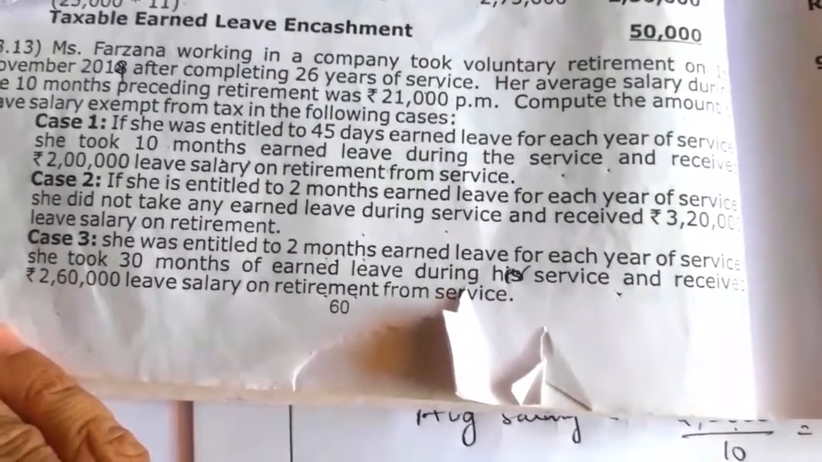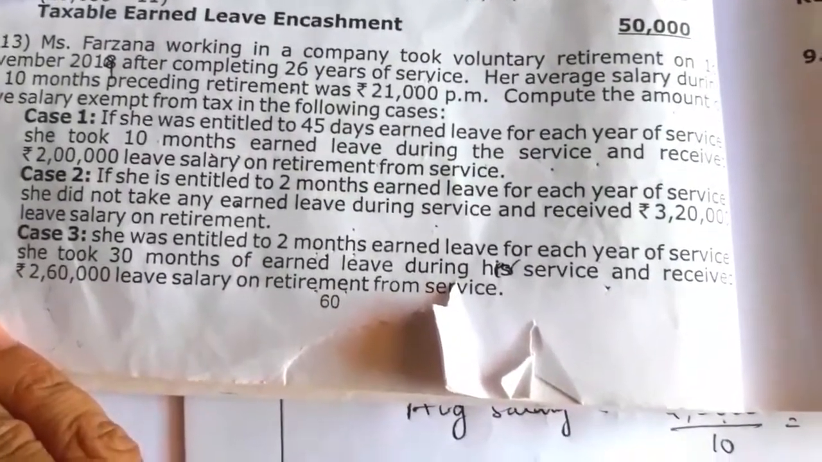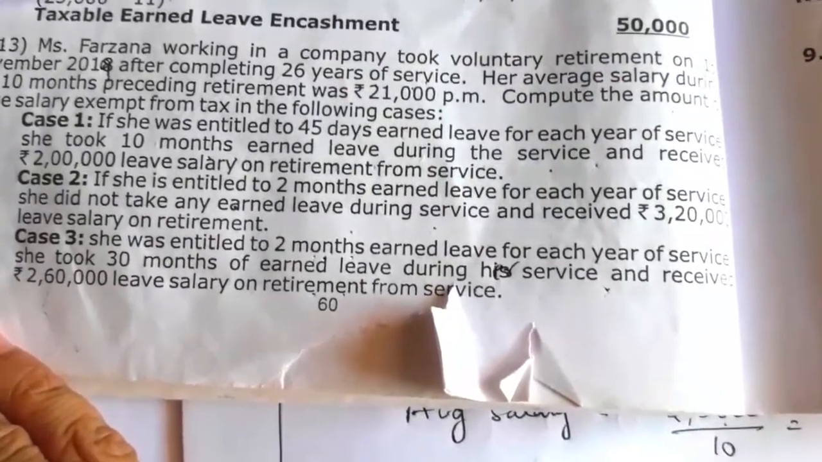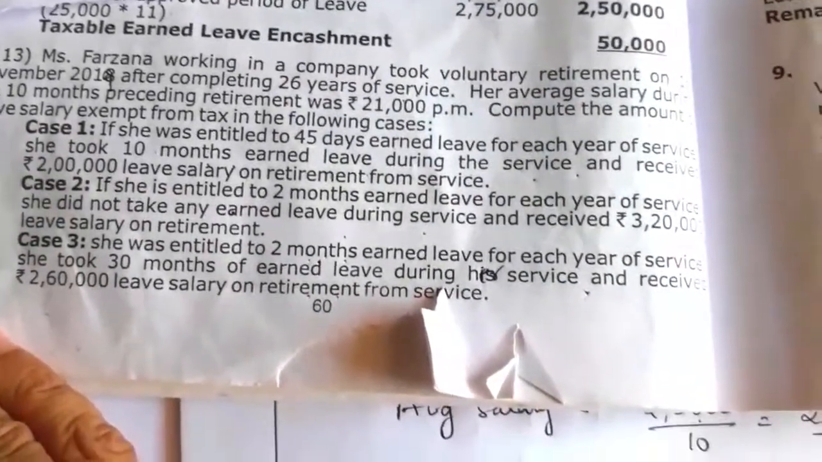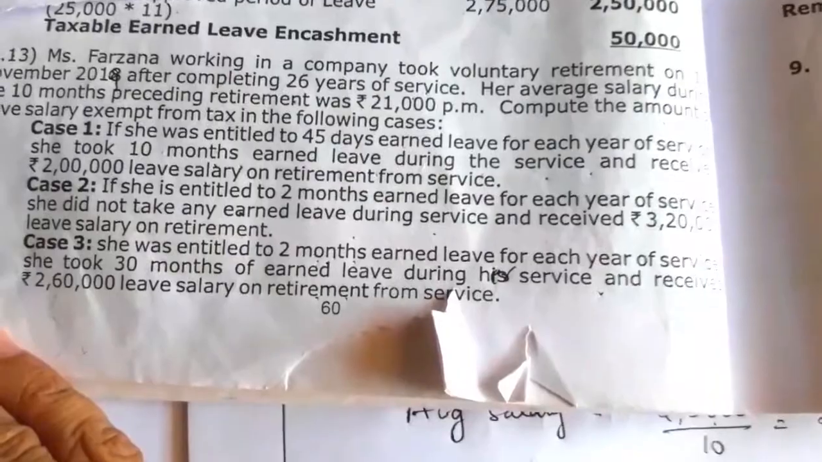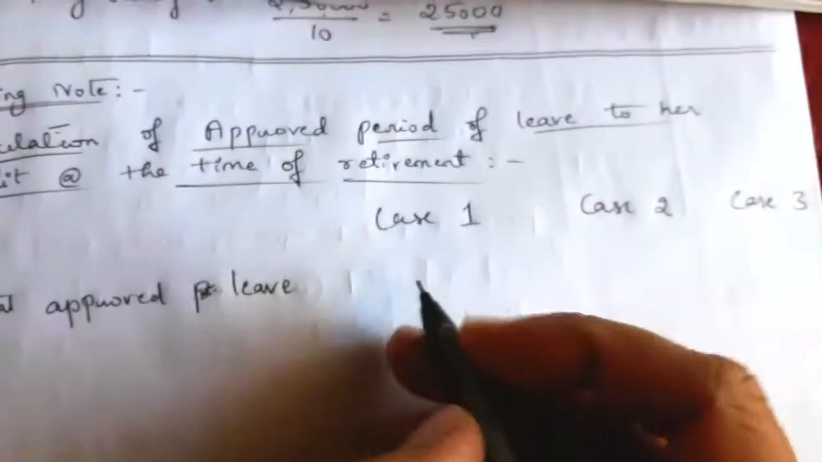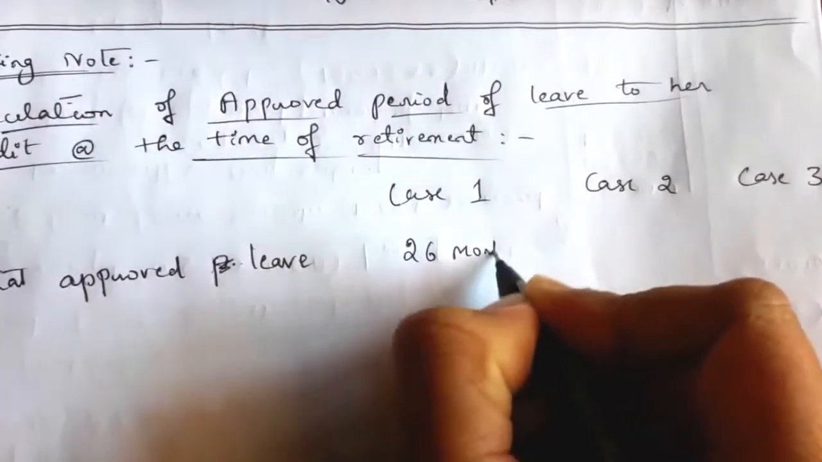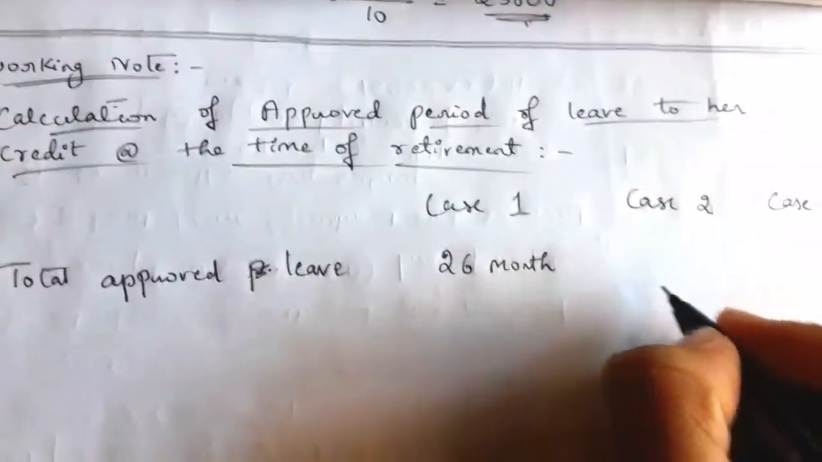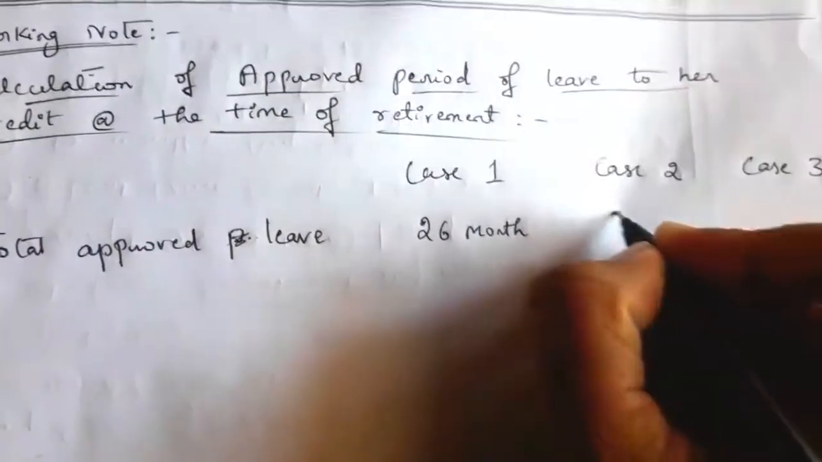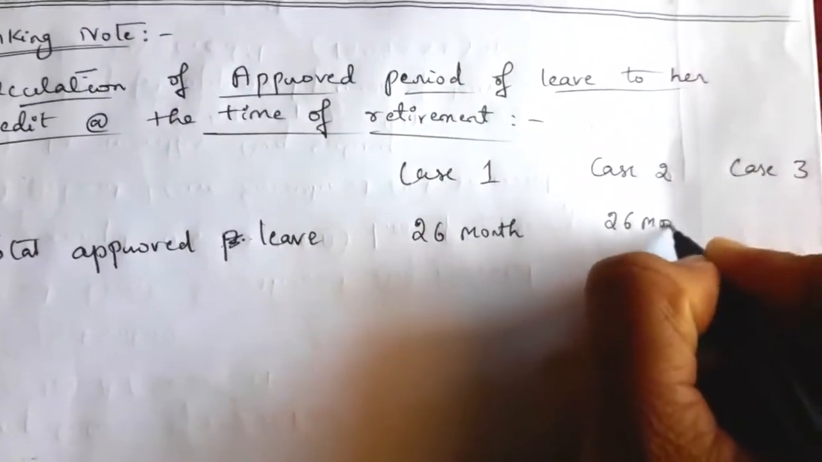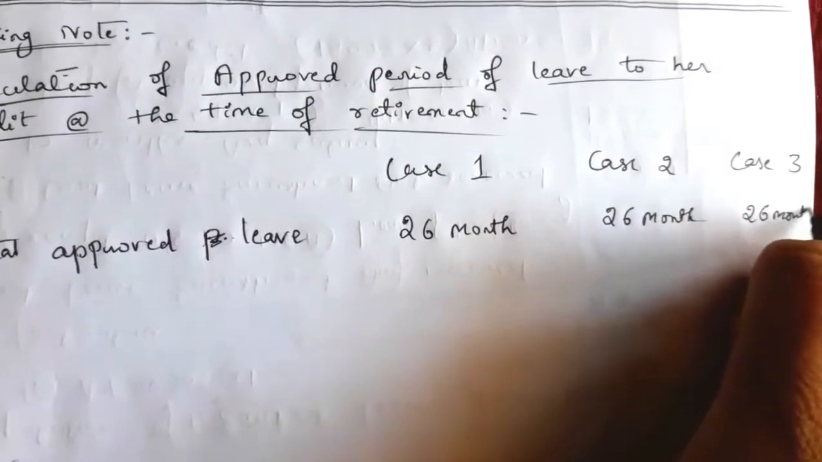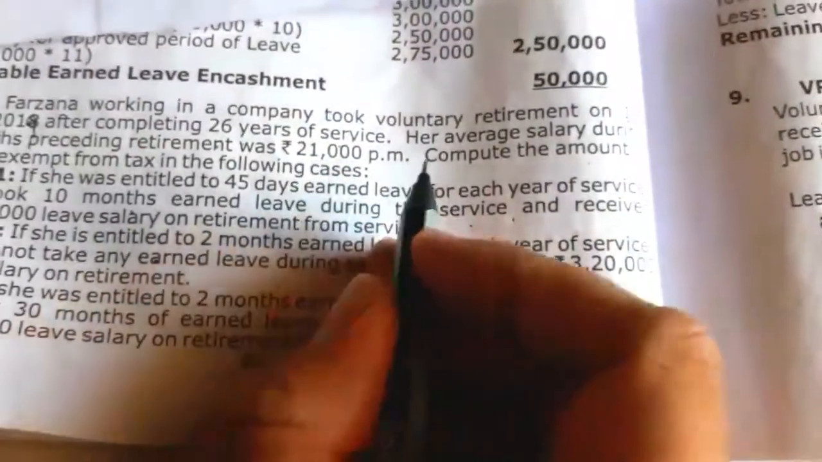30 days is nothing but 1 month. So for every 1 year, 1 month is the approved period of leave that should be given to the employee. So the total approved period of leave for 26 years of service is 26 months. Total approved leave, how much? 26 months. For all the 3 cases, 26 months, since she completed 26 years of service.